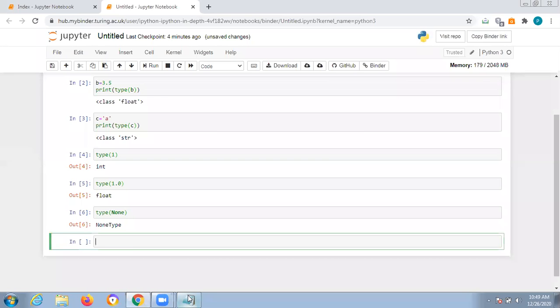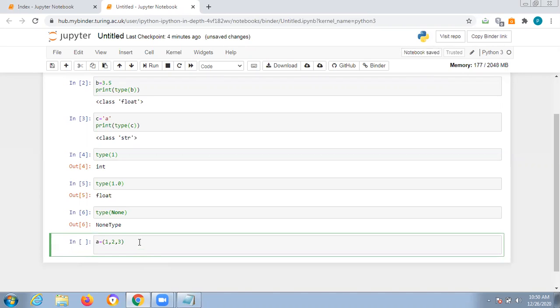A tuple should always be enclosed in parentheses. So for example, a tuple will be denoted as a is equal to, in parentheses, 1, 2, 3.